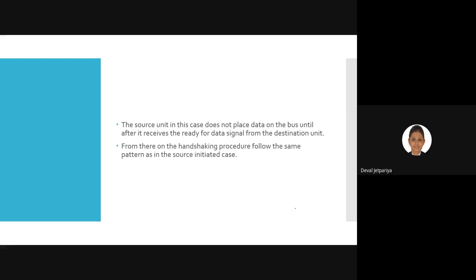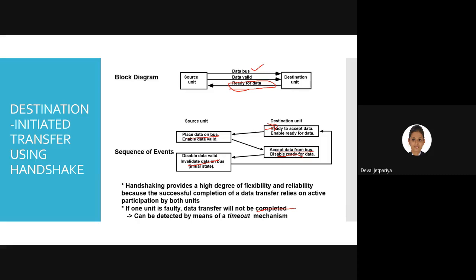From there on, the handshaking procedure follows the same pattern as in the source initiated case. So the rest of the things are the same. Once we get that acknowledgement, the other steps are the same in both methods, handshake or strobe control. So is it clear, students?